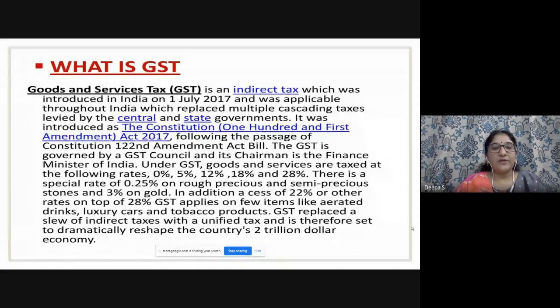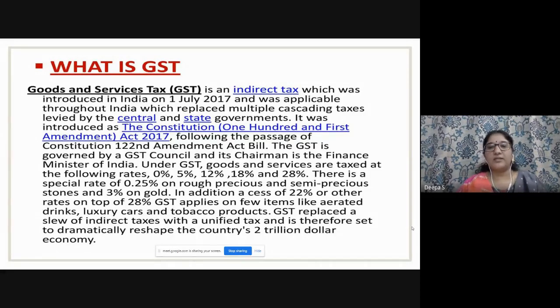The GST is governed by the GST Council and its chairman. So here you have to know the percentages, right? GST is a topic we have to take for at least 1 week. Everything is very vast, but for your reference: what is the percentage, what is the expansion, what is the exact thing, when it came into existence, what are all the terms inside it. I have given that here. So 0% is also there, 5%, 12, 18, and 28.